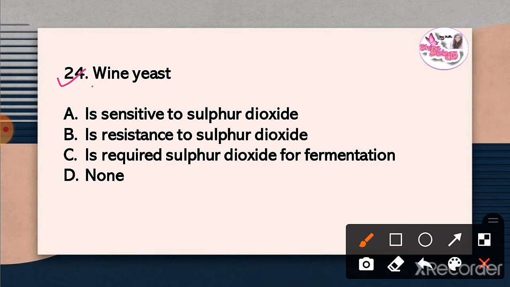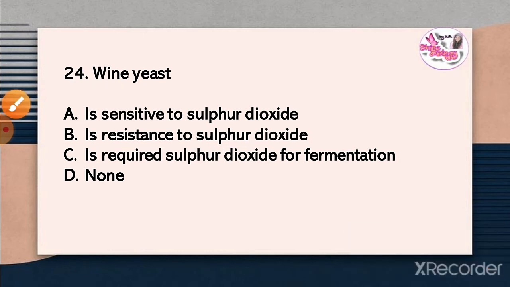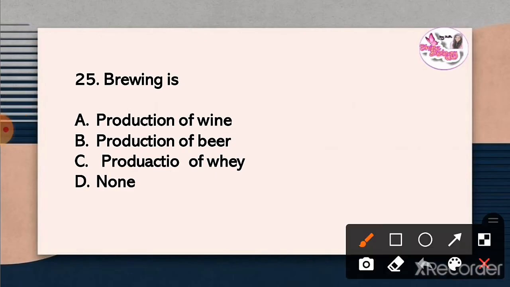Question 24. Wine yeast is resistant to sulfur dioxide. The correct answer is option B. Question 25. Brewing is the production of beer. The correct answer is option B.